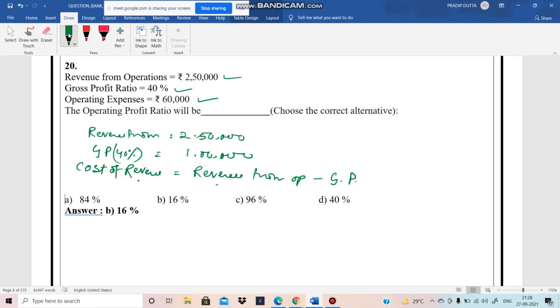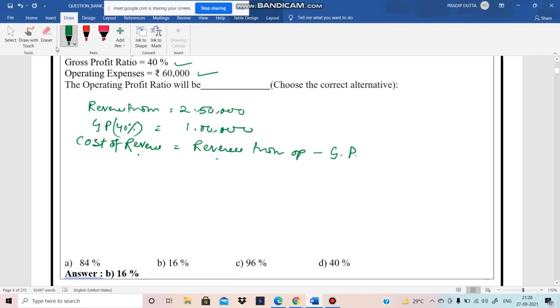So cost of revenue means revenue from operation minus GP. Here revenue from operation is 2,50,000 and GP is 1 lakh. So the cost of revenue must be 1,50,000.